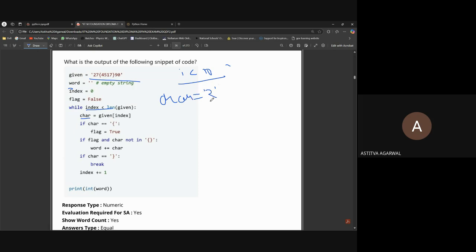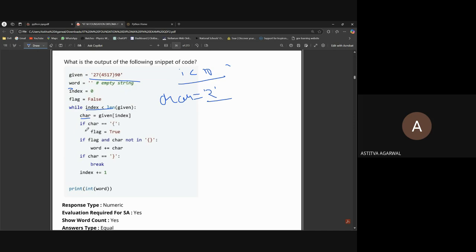If we write int of char, then it will be converted into an integer. You get my point? The 2 is in a string. We have to take care whether the character is a string or an integer.